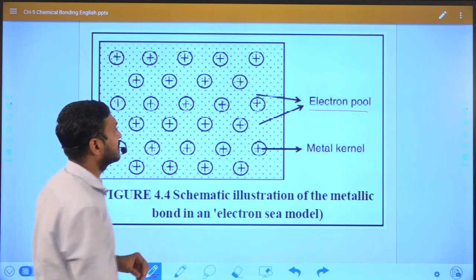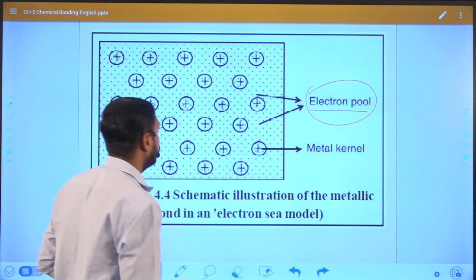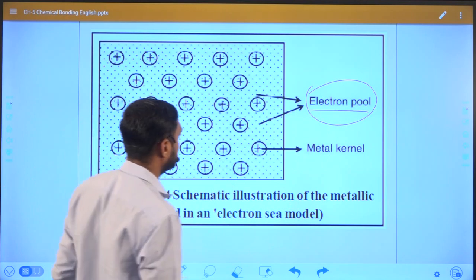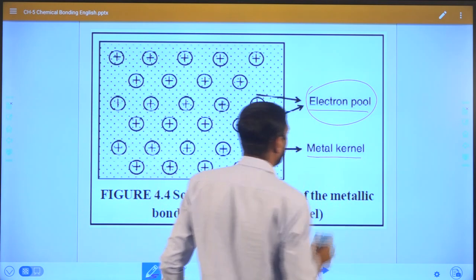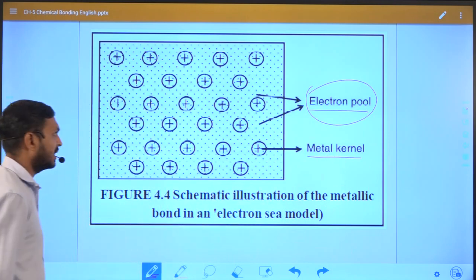That is why the sea of electrons is generated, and the remaining positive charge is known as the metal kernel, right?